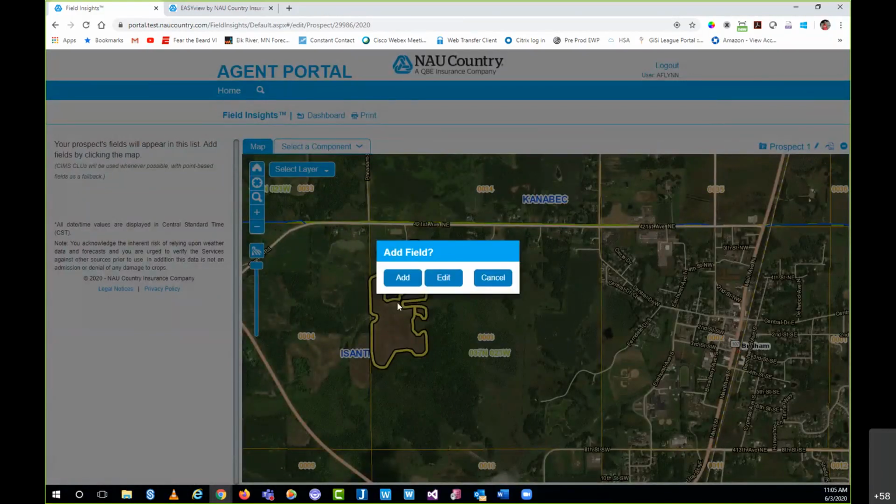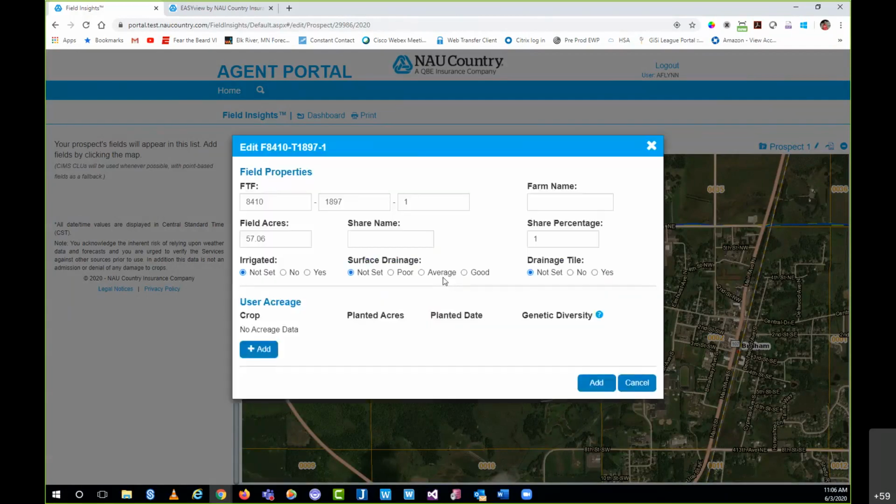Now in this case, I could just select add, which would then allow me to show a light version of Field Insights. It would essentially do what you need to do in regards to prospecting, to include adding an additional field. But if I was playing part agent and I just needed to show a potential client what Field Insights can provide them, I would just probably select the single field and then click this edit button. And the reason for that is that it brings up this screen here, which may look familiar for anyone again that's used to Field Insights.